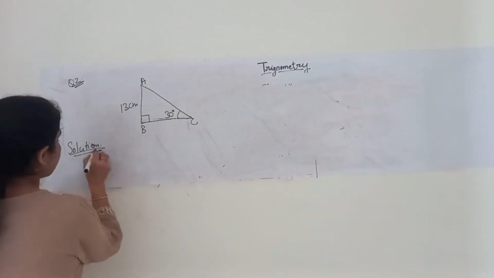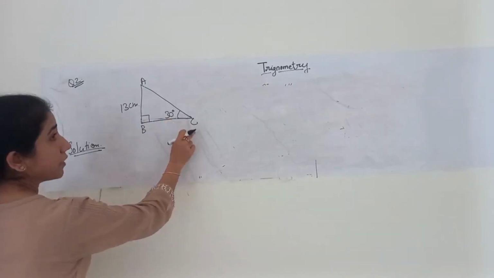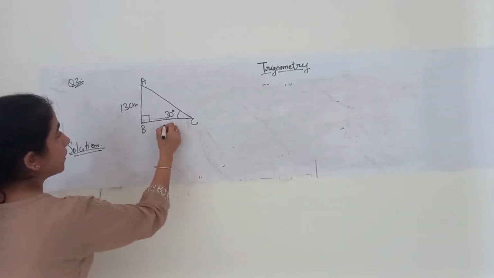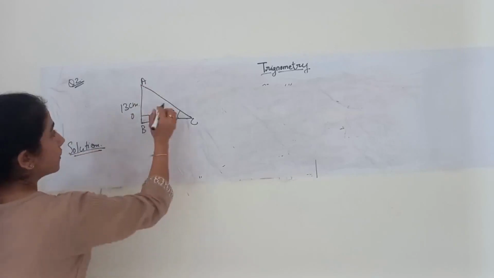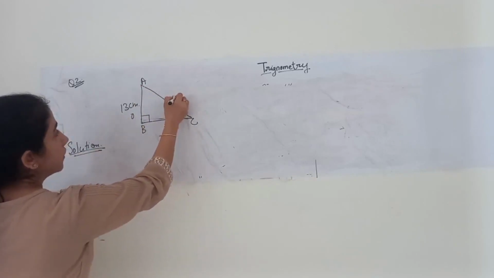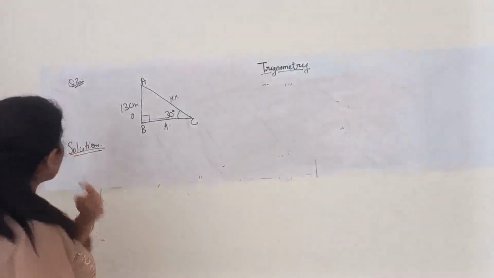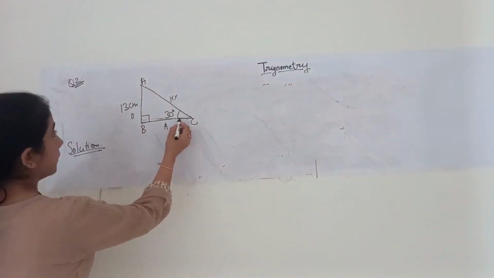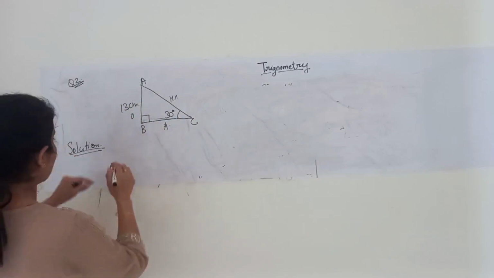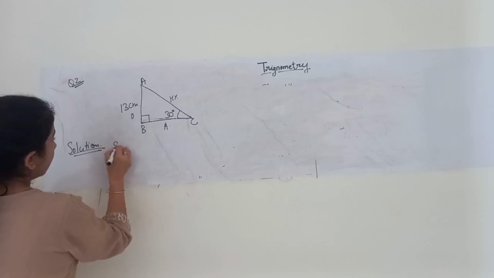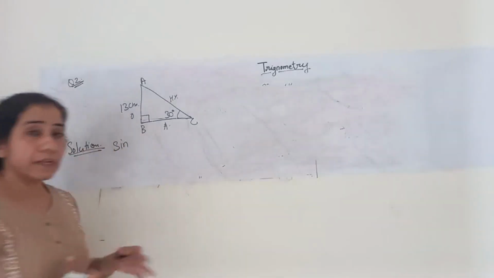Let's start with the solution part. Before starting, I'll just mark it down. If I am considering angle C, then BC is the adjacent side, AB is the opposite side and AC is the hypotenuse. Okay, clear? Now, this is 30 degrees and the opposite side is given, but there's no such rule that you have to use sine, cos or tan.